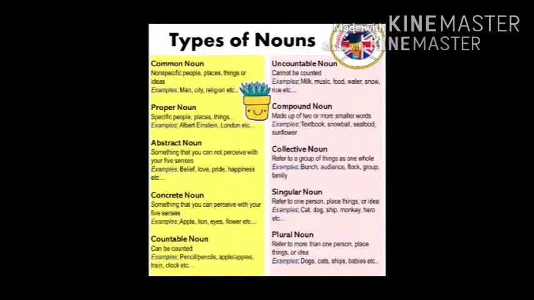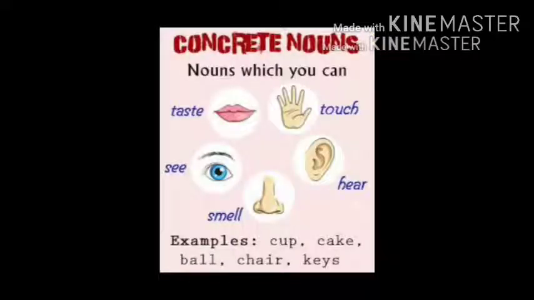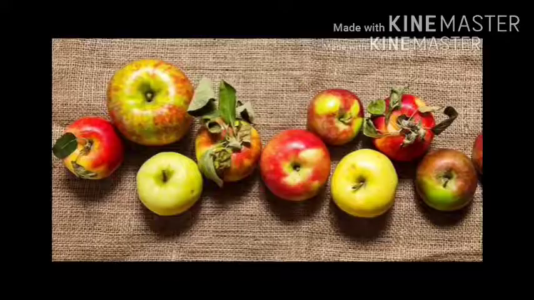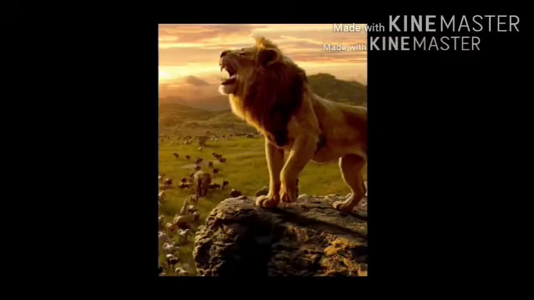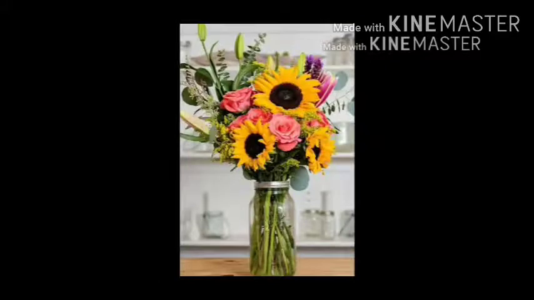Concrete noun: something that you can perceive with your five senses. We can see them, we can touch them, we can hold them. For example, apple, lion, eyes, flower, etc.